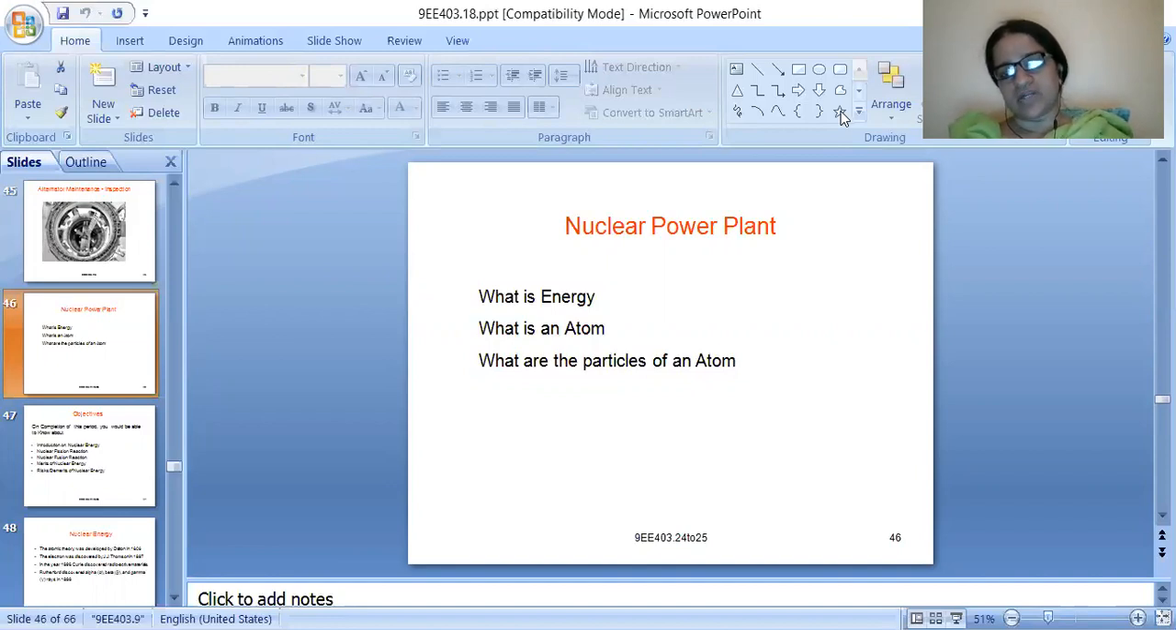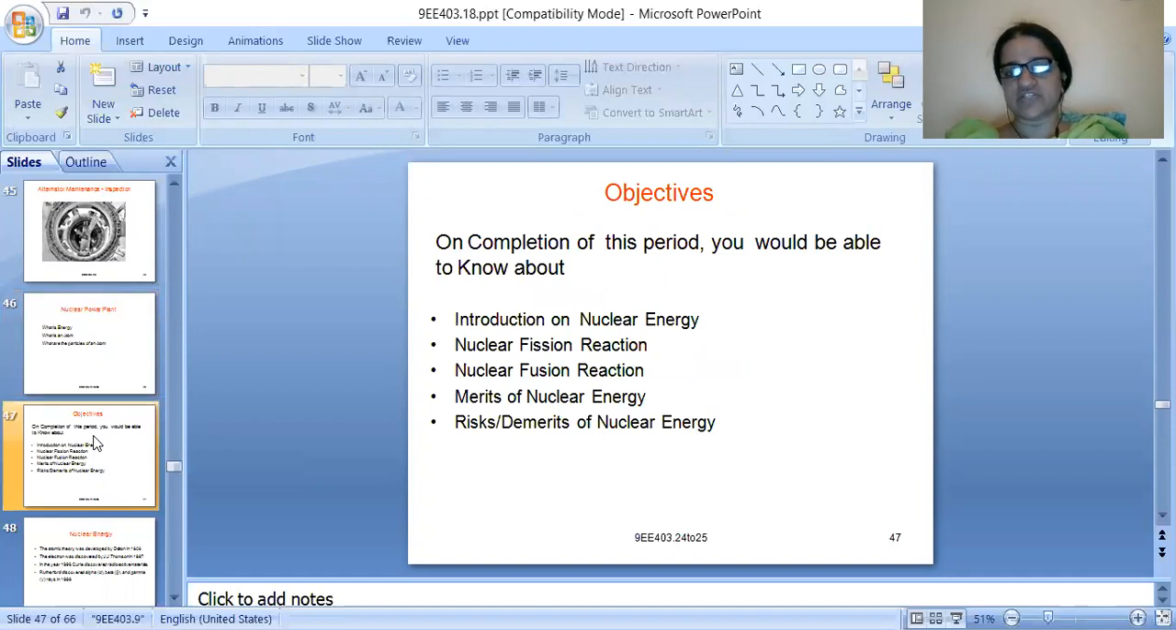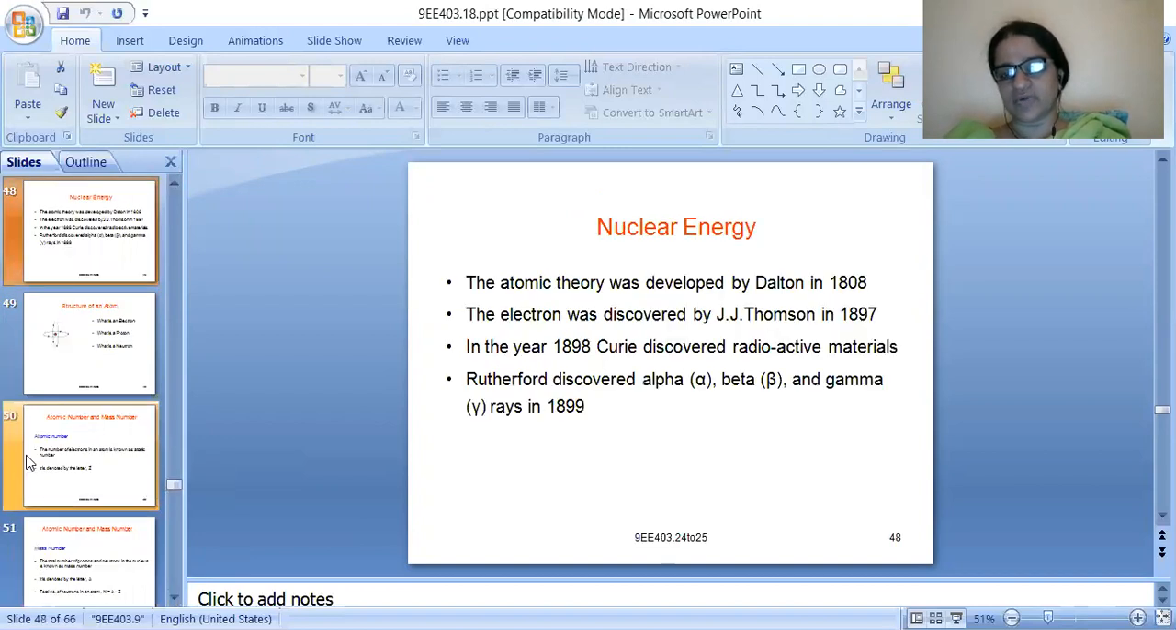First we will try to understand the definitions of what is energy, what is an atom, and what are the particles of an atom. At the end of this lecture, you will have a brief idea on introduction to nuclear energy, nuclear fission reaction, nuclear fusion reaction, merits of nuclear energy, and demerits of nuclear energy. These all we will deal with in today's class.